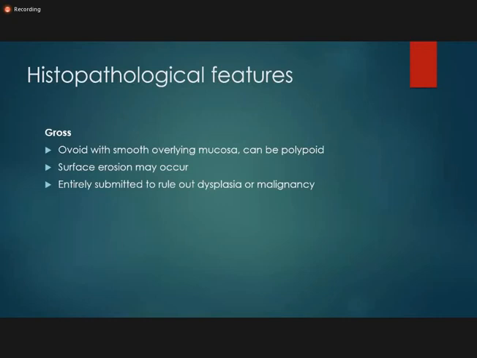Now we come to the histopathological features of the hyperplastic polyp. As the word tells you, polyp, you will find a polypoidal growth, ovoid, with a smooth overlying mucosa. Surface erosion may be present, and we have to submit it entirely to rule out dysplasia or malignancy when we are dealing with polyps.